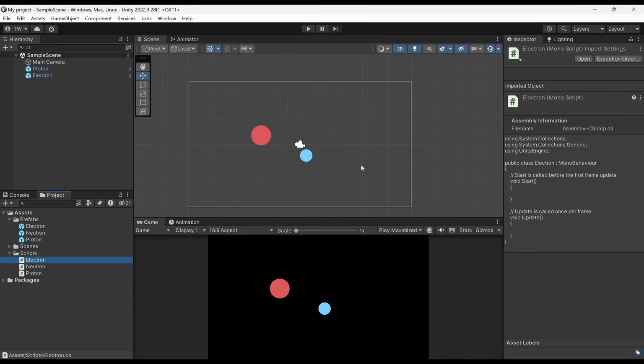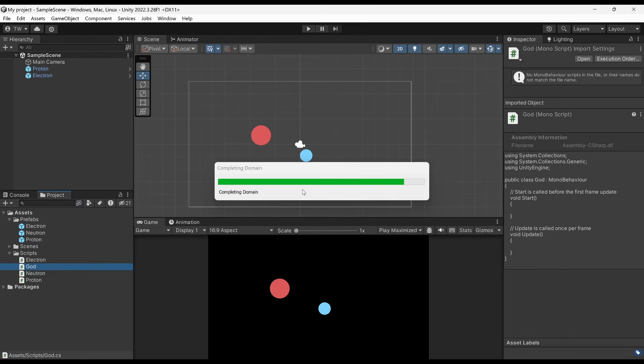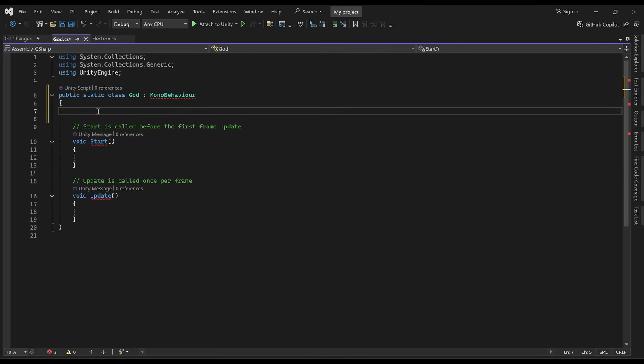I want a script for myself to be able to control these. How about we just call it God? Because I'm going to be the god of this universe. Static class, because you can't have more than one god. Not in my universe. My universe is monotheistic.